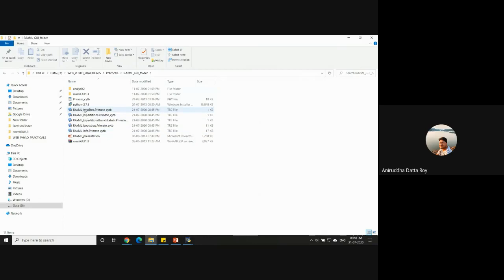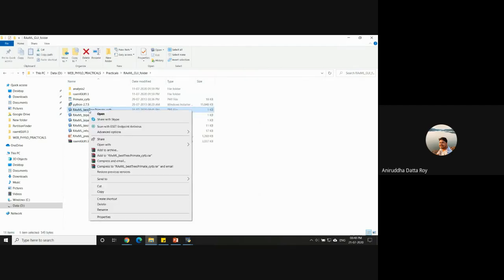So you can right click on the RAxML best tree, which is saved as a TRE file, right? There's an option called open with. Click on that. Click on choose another app.